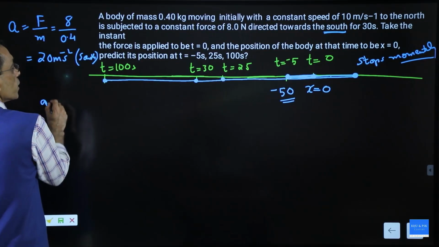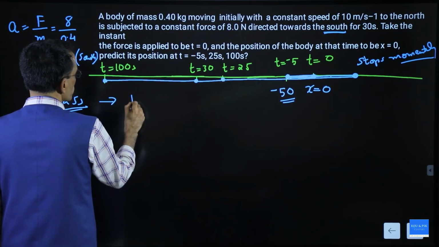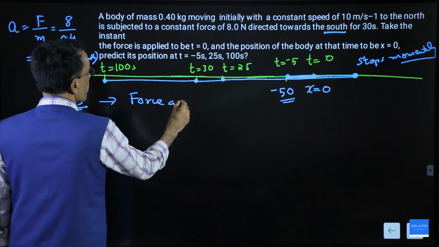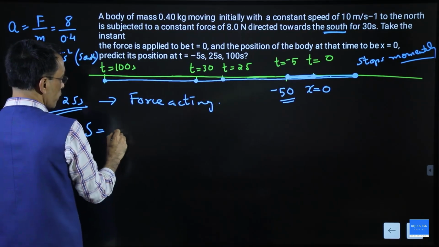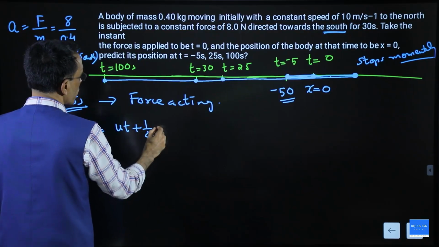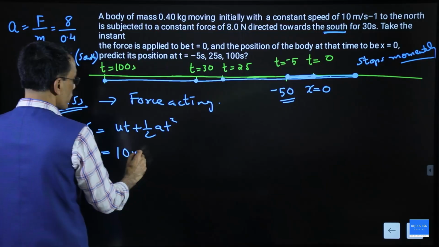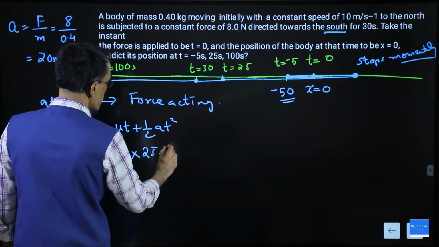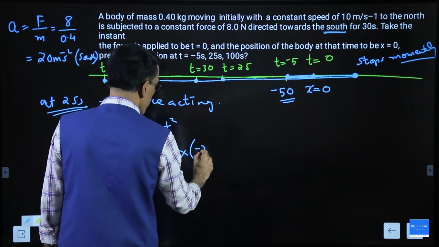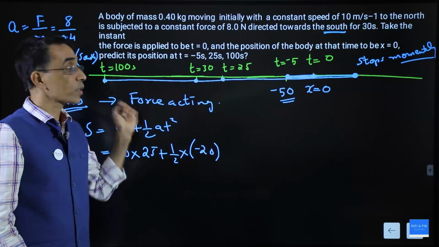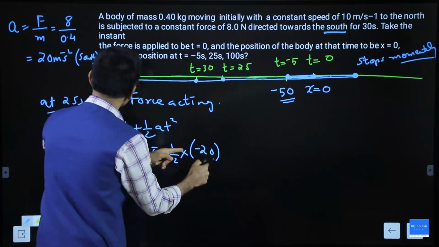Now at 25 seconds, you know it is under force. There is force acting, so that is accelerated motion. So that is written as ut plus half a t square. And what is u? u equal to 10 positive. Time is 25, plus half into acceleration, which is opposite to the velocity, so I should take it as minus 20. Be careful. Why minus? Because the initial velocity is plus, that is to the north direction, and this acceleration is to the south.